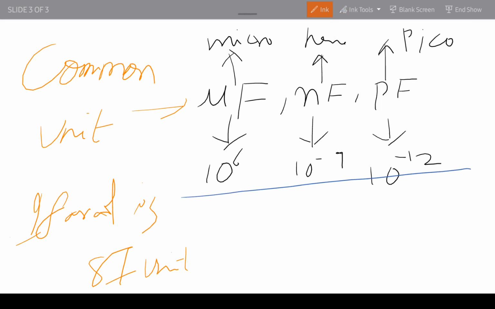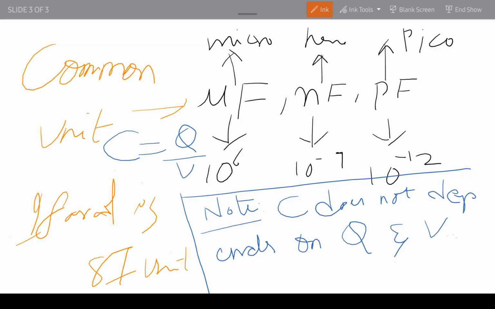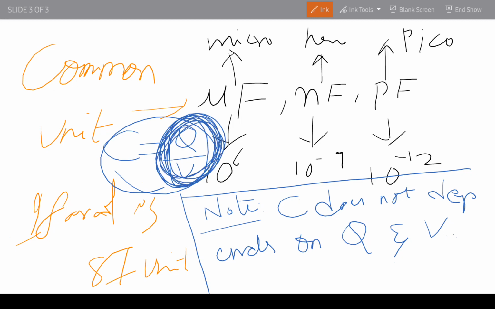One thing we have to know: this note is very important. Note: C does not depend on Q and V. The formula for capacitance is C equals Q by V, but C does not depend on Q and V.